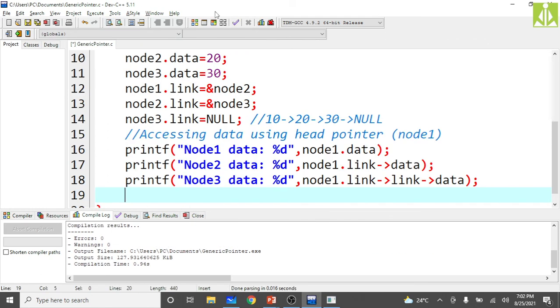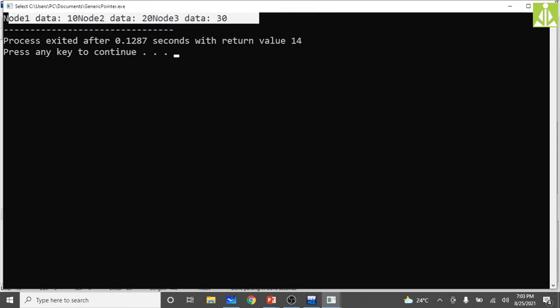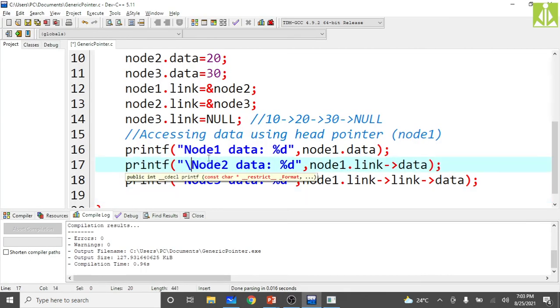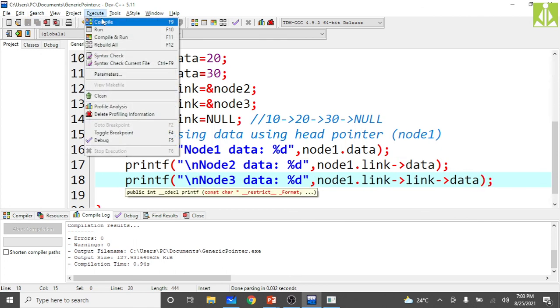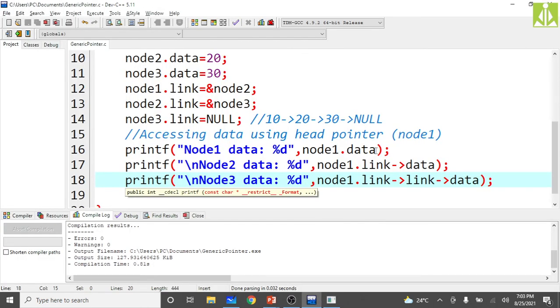So it is already saved, go to compile. Compilation is successful, then go to run. As you can see, it is printing node 1 data as 10, node 2 data as 20, and node 3 data as 30. The only thing missing here is we need to put backslash n so as to get all the values in different lines. Save the program, compile the program, and execute it to check the output. See here, 10, 20, 30, all nodes' data we are printing, and all of it we are accessing using node 1 only.